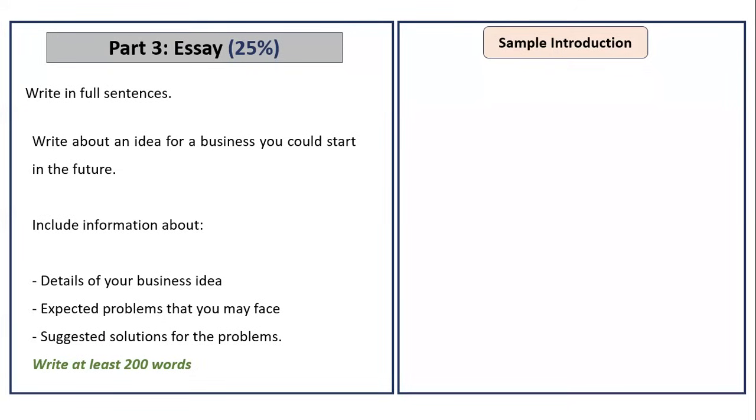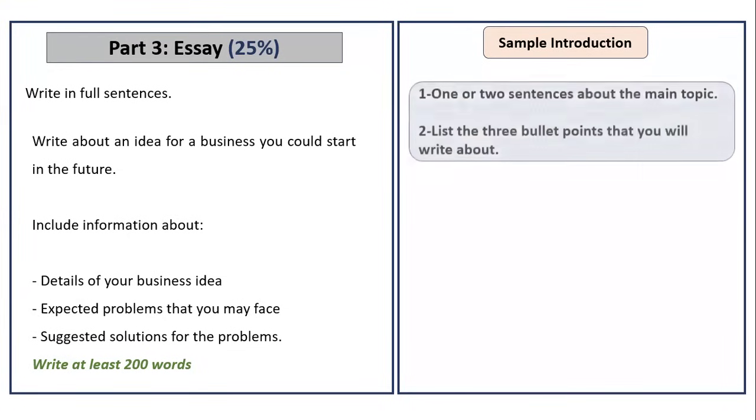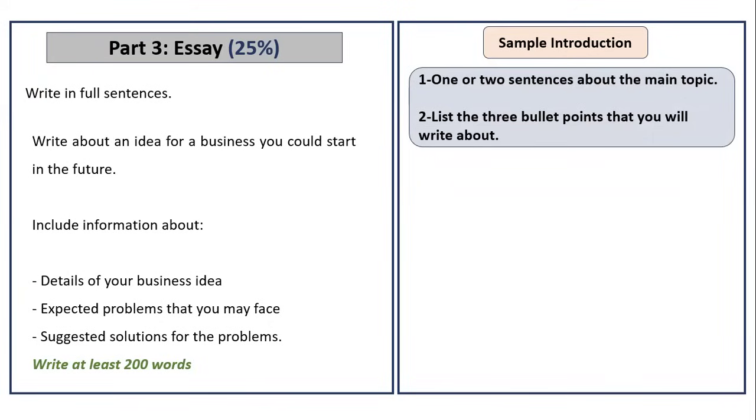This idea might help you to find ideas easily, because what you do is simply take the main topic of the essay and write 1 or 2 sentences. Give me a topic sentence, like a general idea about the topic that you're going to write about, 1 or 2 sentences in the beginning, okay?